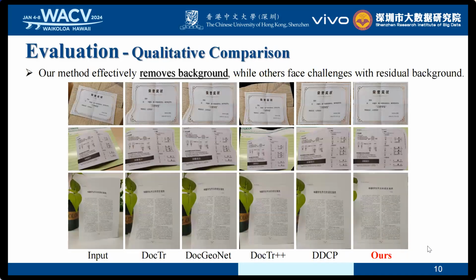In qualitative comparison, we first compare the performance of background removal. From these figures, we can see that our method effectively removes background, while previous SOTA methods, though exhibiting comparable numerical results, still face challenges with residual background, which may be caused by environmental noise such as obstructions, similar background colors, and other noises.